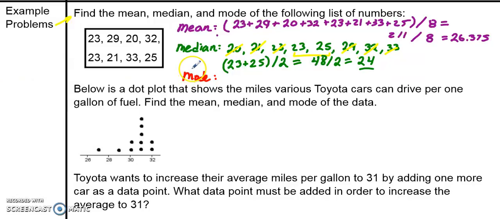Now the mode, remember, is the most common or the most frequent number. If you look here, only one of these values is repeated, and that happens to be 23. There are two 23s, nothing else is repeated. That means my mode, or most frequent number, is 23.